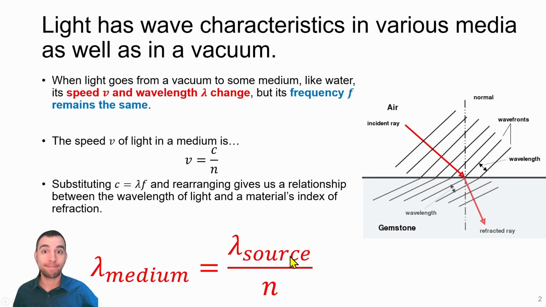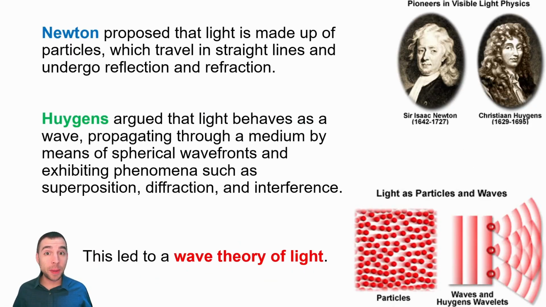emitted from the source. This whole idea about light being a wave was actually a very serious debate between Isaac Newton and Christian Huygens. Newton believed that light was a particle, meaning that it traveled in a straight line and it could bump into things like the doorway or the windowsill and it would be blocked, creating a shadow. This understanding of light makes a lot of sense, and it's very consistent with our macroscopic understanding of light.